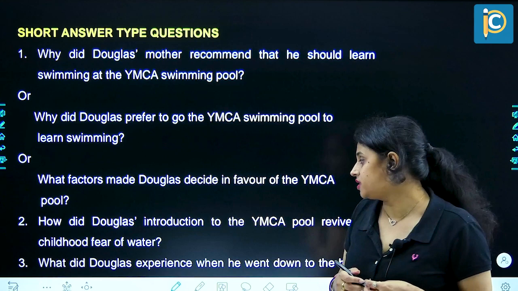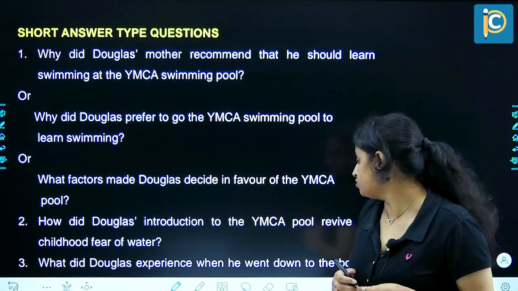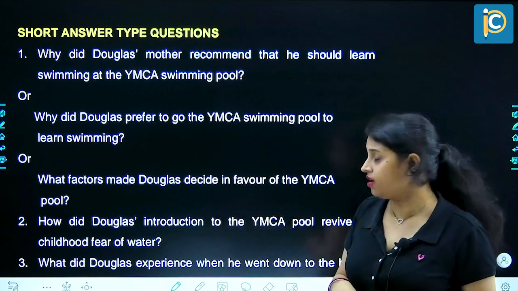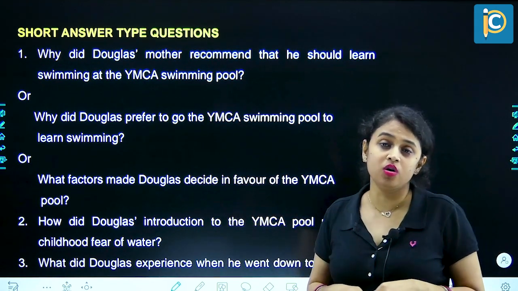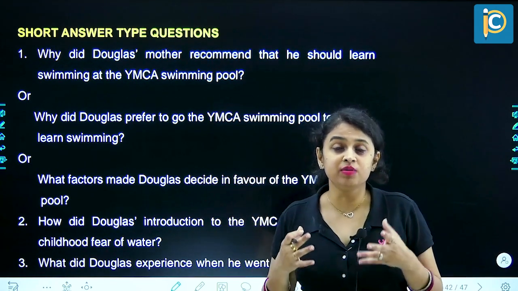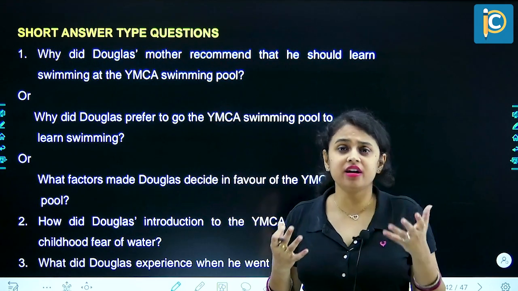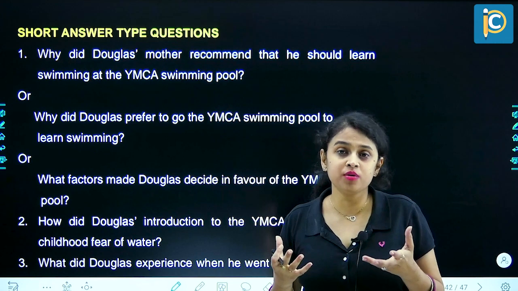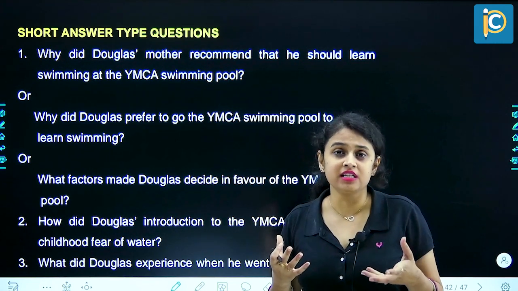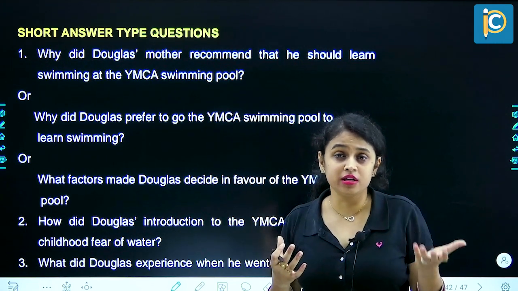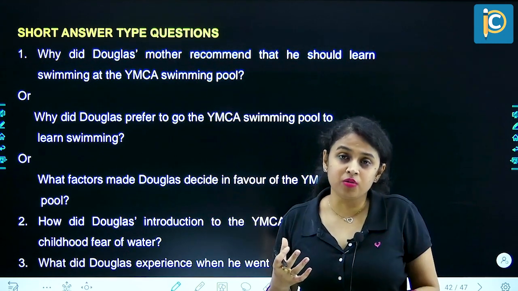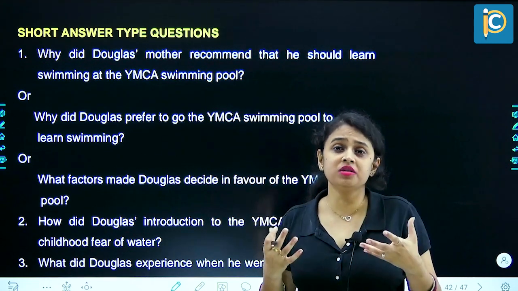What did Douglas experience when he went down to the bottom of the pool? The experience Douglas had when he went to the bottom of the pool was that he was getting afraid, he was panicking, because he had just started learning how to swim, and he was still not a good swimmer. It had been just 2 or 3 days, and now he was pushed down to the deeper end, and he made a plan. He came up, again he drowned, again he came up. So that struggle was there all the time.